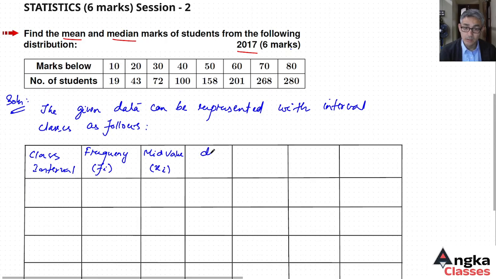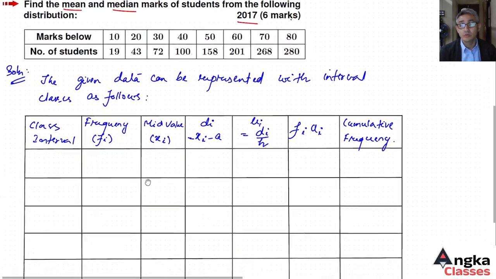Then di is equal to xi minus a, where a is the assumed mean. Then ui is equal to di by the class size h. Then we compute fi ui, and a cumulative frequency column, since we will require cumulative frequency to find the median. Let us proceed.